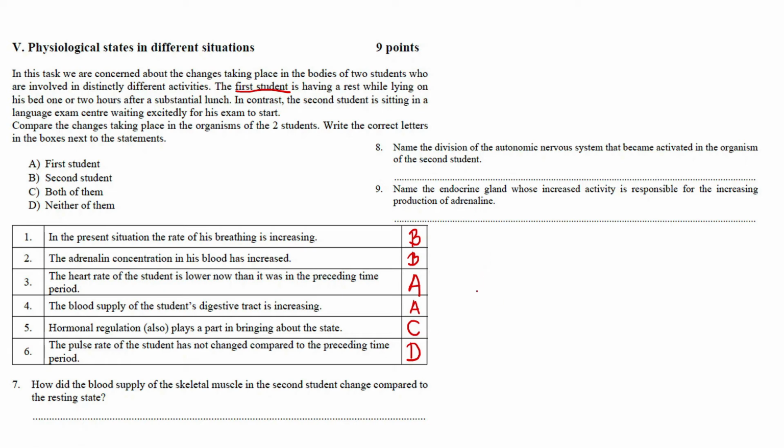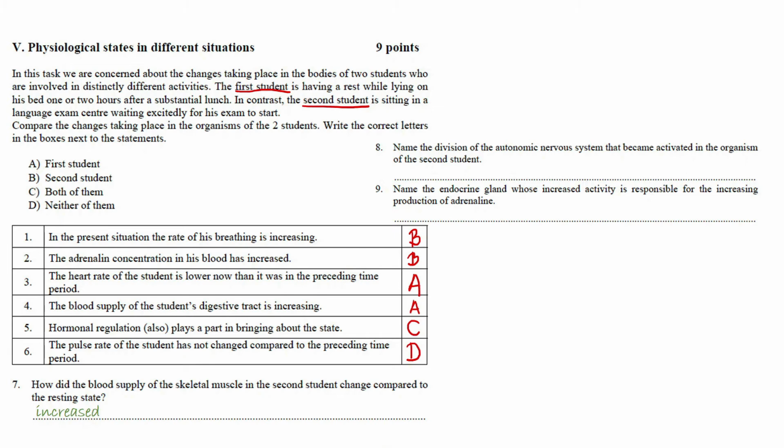How did the blood supply of the skeletal muscle in the second student change compared to the resting state? As a result of the activity of the sympathetic system, the blood vessels in the skin or in the digestive system, for example, will constrict, while the skeletal muscle blood vessels will expand. So, to answer the question, you can simply write down that the skeletal muscle blood supply increased.